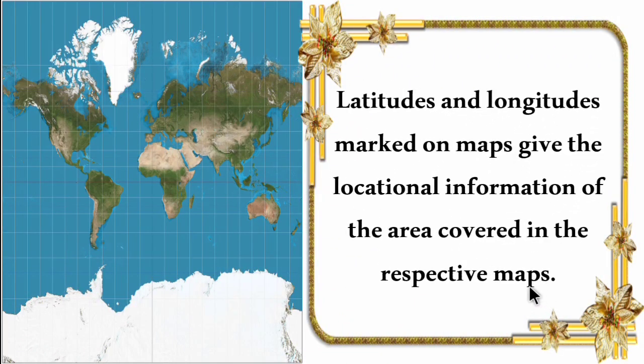Also, the latitudes, the horizontal lines, and the longitudes marked on the maps give the locational information of the area covered in the respective maps. So with the help of imaginary lines like latitude and longitude, we can get to know the perfect location of a particular place.